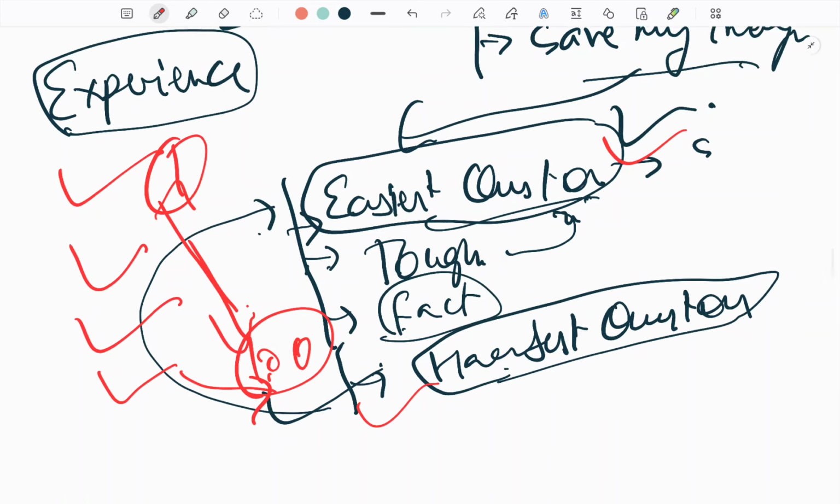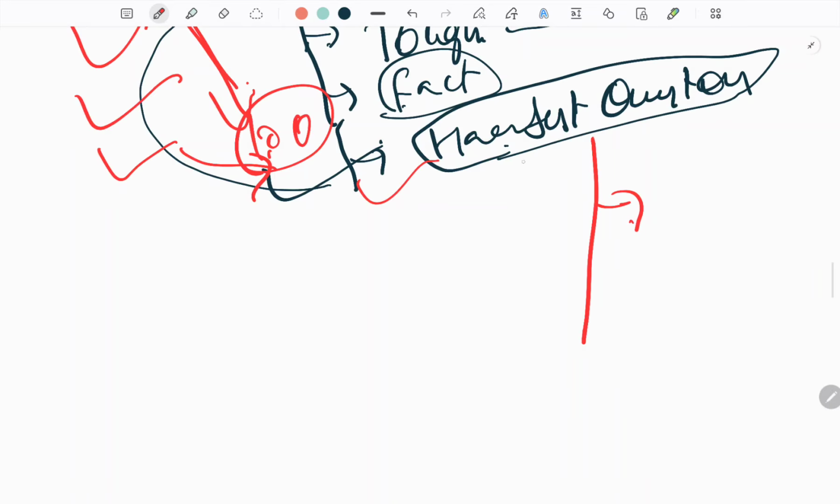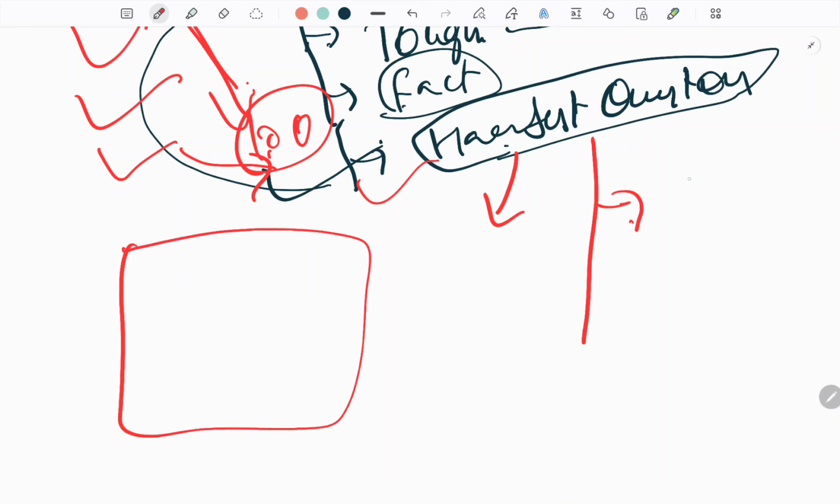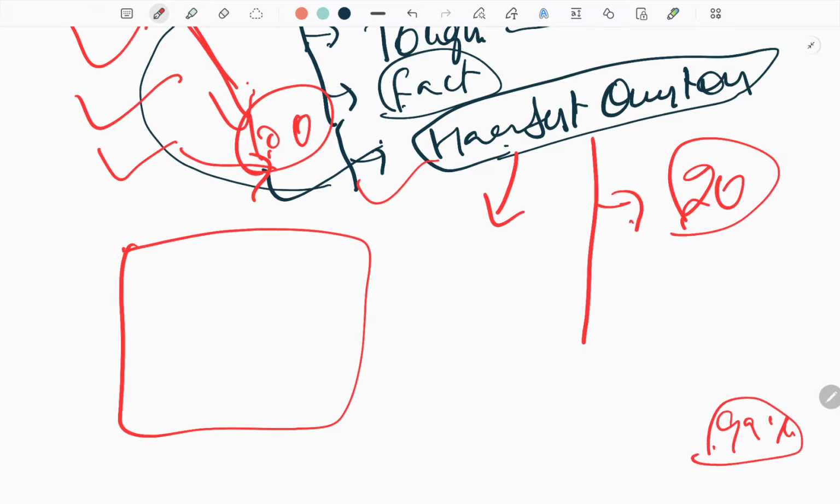Because the hardest questions, let's suppose in a question paper the hardest questions are 20 in number, and there is a majority, like 99% of students who are going to appear in this same exam, who will not answer these questions. So those 20% questions have a weightage of 20%, but they need much more energy of your brain which the other questions do not need. So always do them at last.